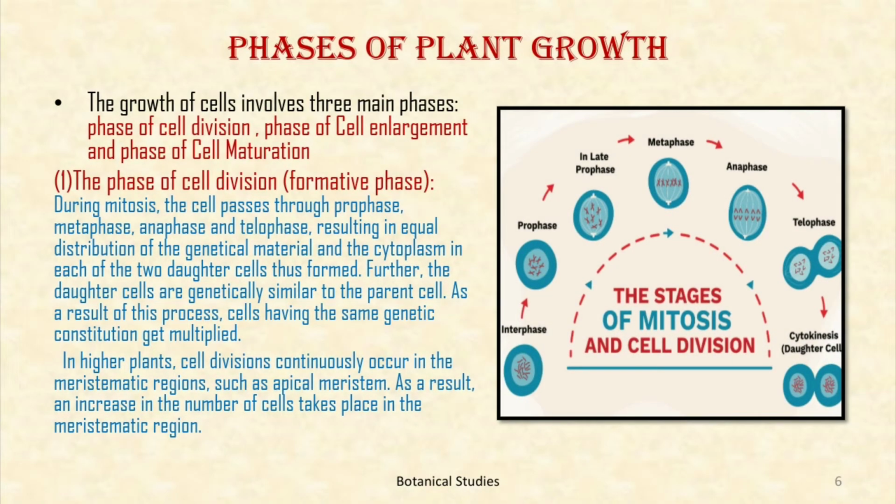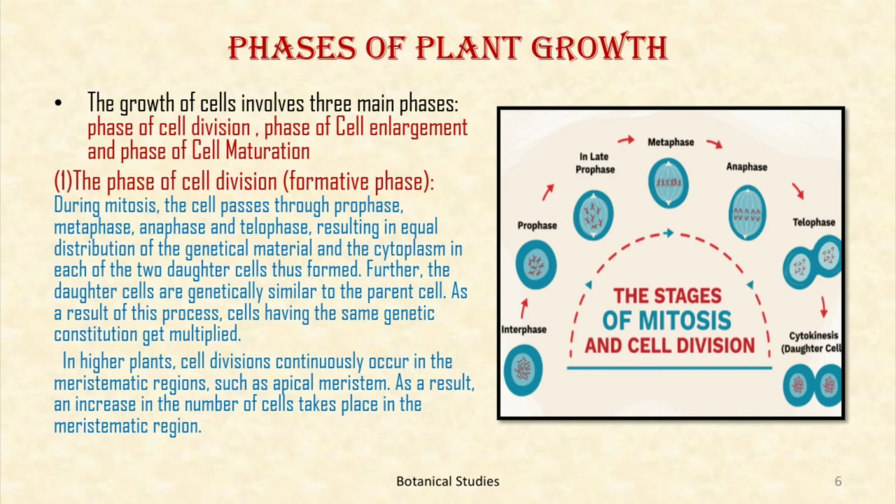Phases of plant growth. The growth of cells involves three main phases: phase of cell division, phase of cell enlargement, and phase of cell maturation. First, phase of cell division. Cell division is the basic event for the growth of multicellular plants. All cells in an organism result from the division of pre-existing cells.